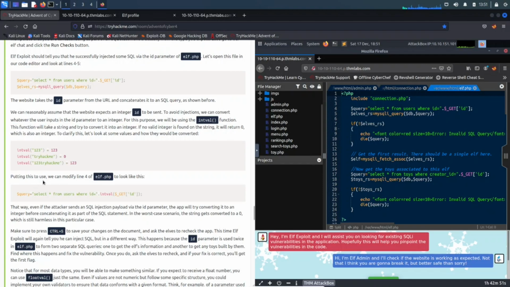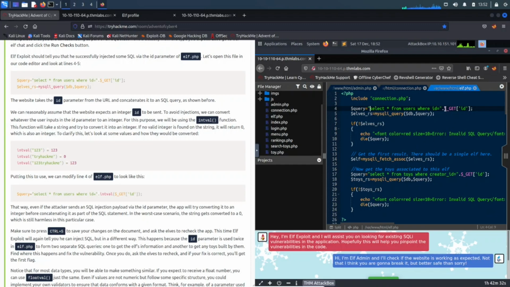Putting this to use, we can modify line 4 of elf.php to look like this. So we go on to elf.php, this page.